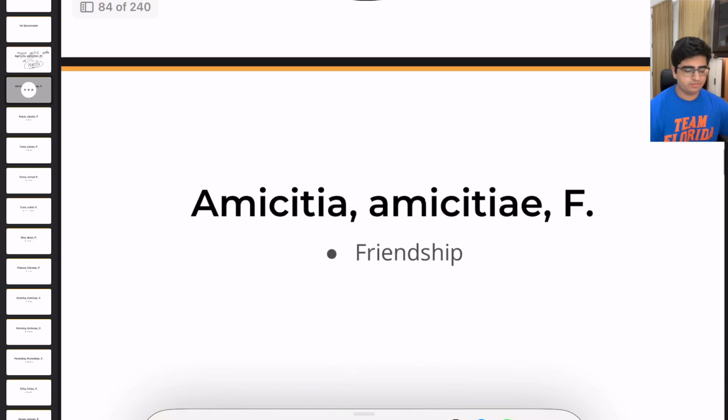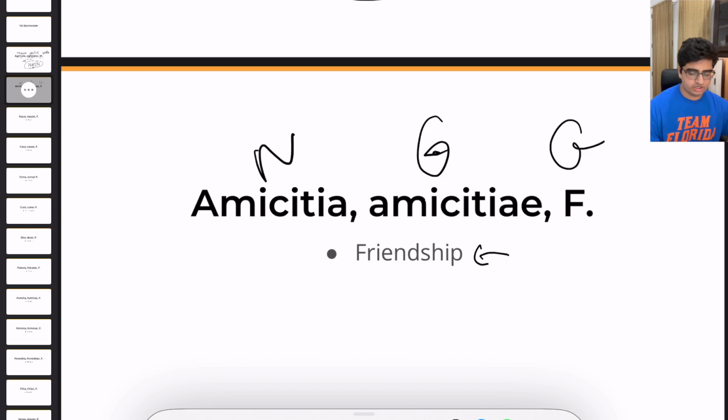Now let's move on to amicitia, amicitiae, feminine, and that means friendship. Again, this is the nominative, this is the genitive, and this is the gender of the noun.